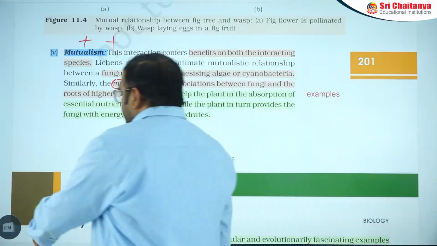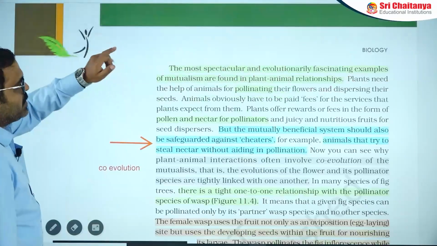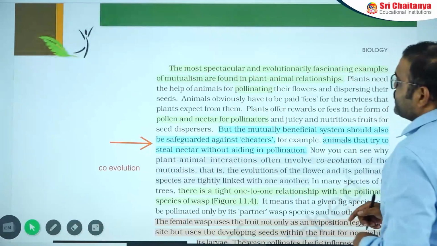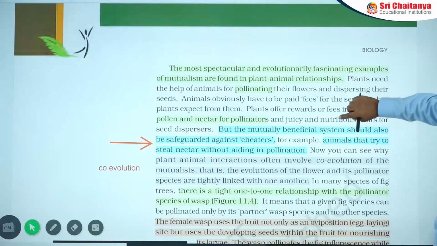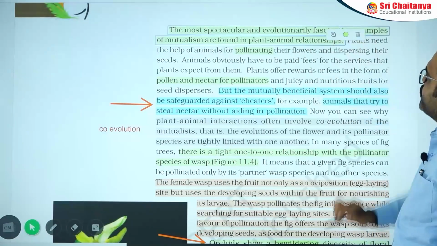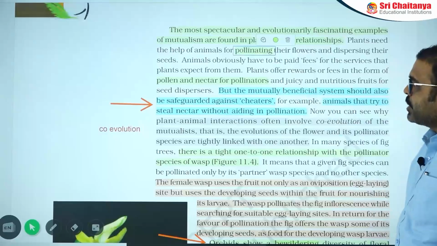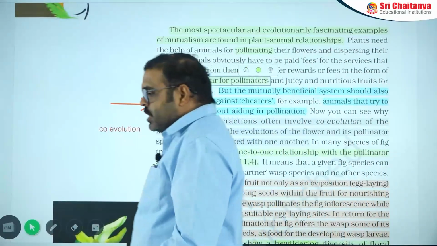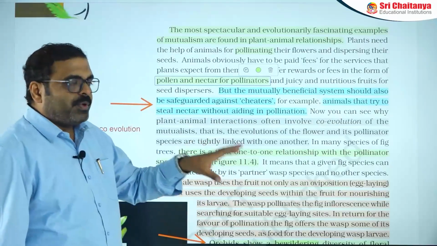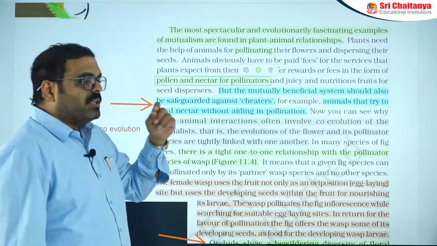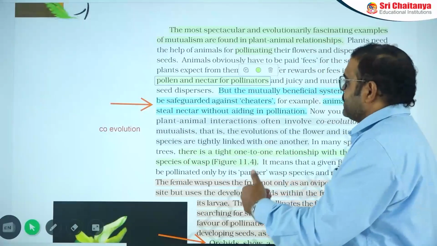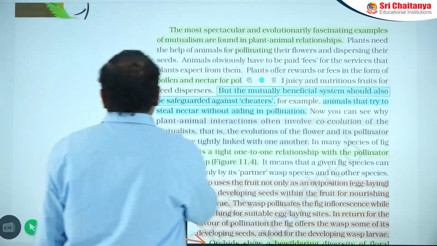Other than these two, a fascinating example is the plant and animal relationship. There you can find the most spectacular and evolutionarily fascinating example of mutualism, that is plant-animal relationship. Pollination is important. In pollination, pollen and nectar are food for the pollinators, and at the same time the plants benefit from pollination from one plant to another. But here we need to understand one point.